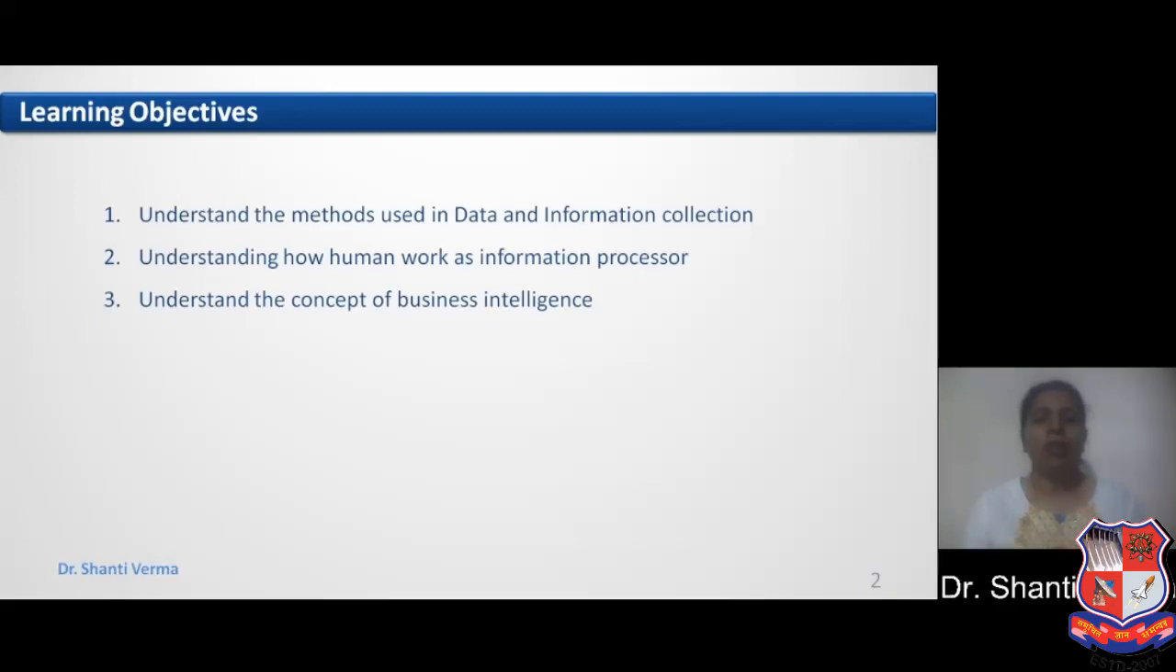The first objective is to understand the methods used in data and information collection. Understanding how humans work as an information processor. Next, understand the concept of business intelligence.